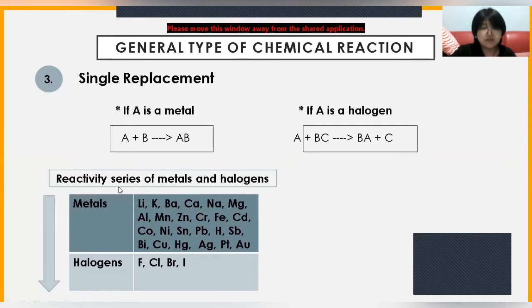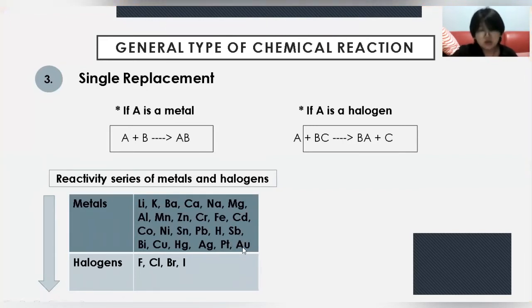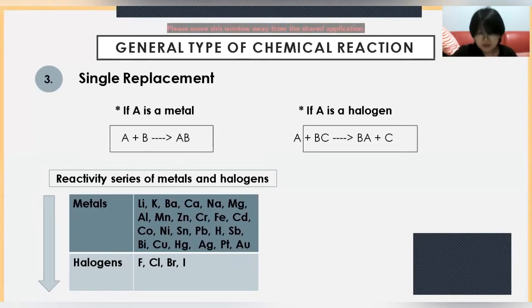This is the reactivity series of metals and halogens. They are arranged from the strongest to the weakest in terms of reactions. And don't worry, this would be provided in the test, so you don't need to remember it.